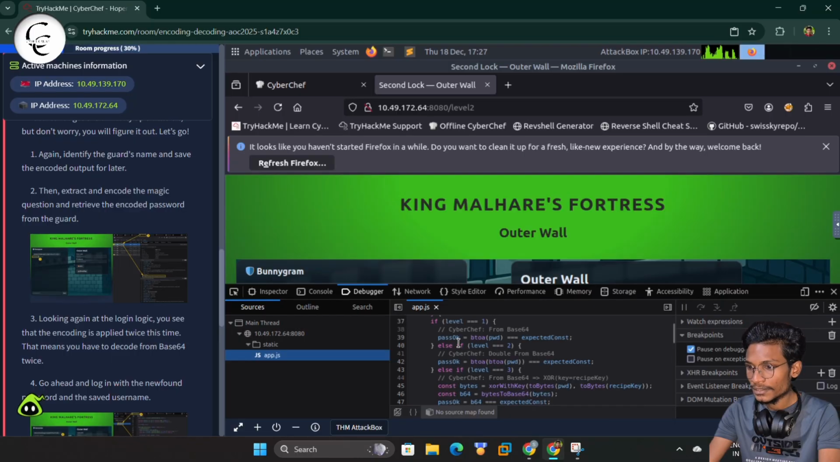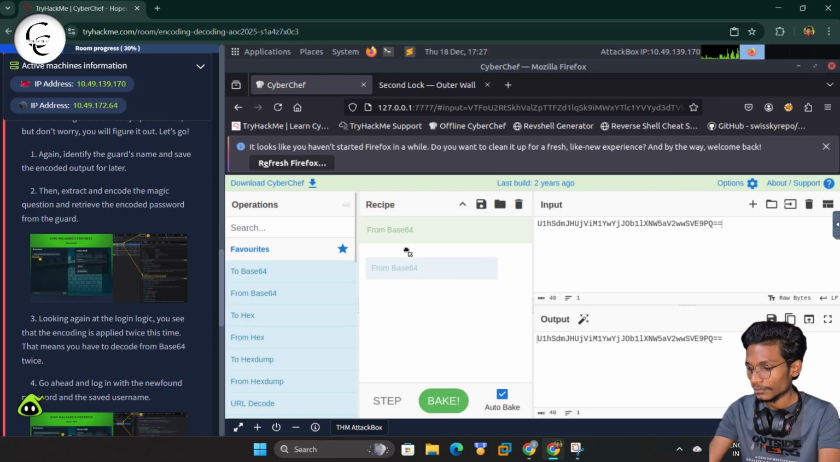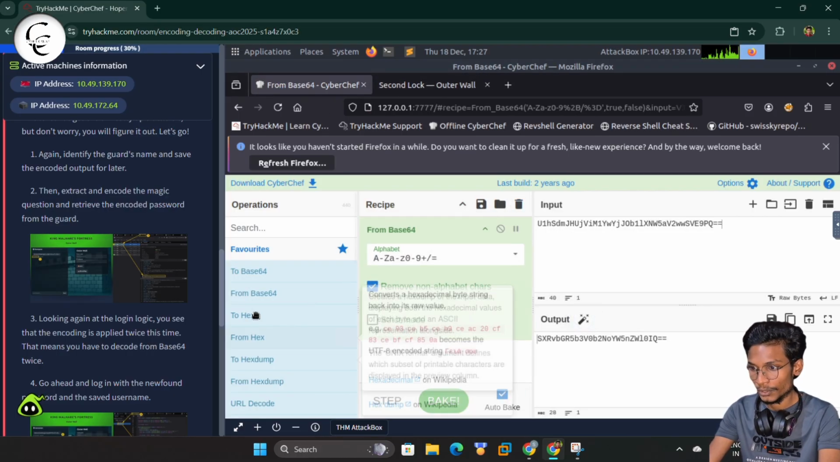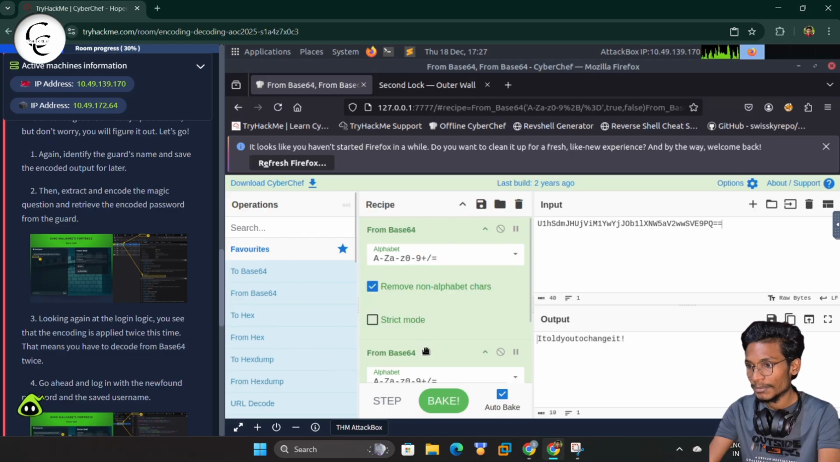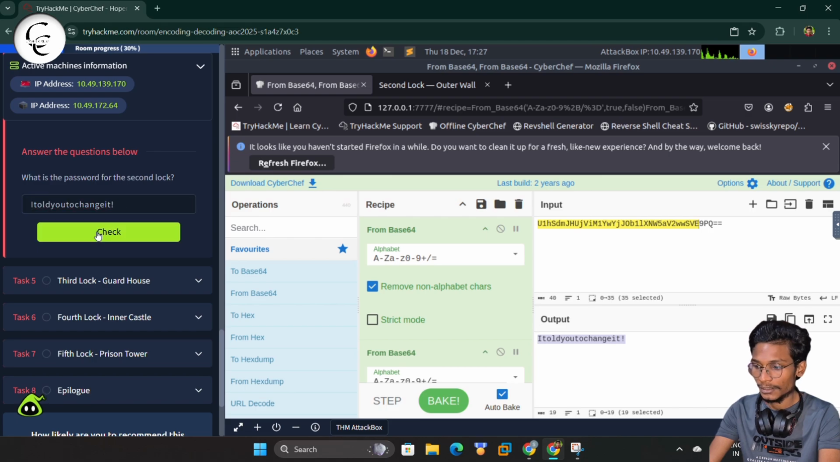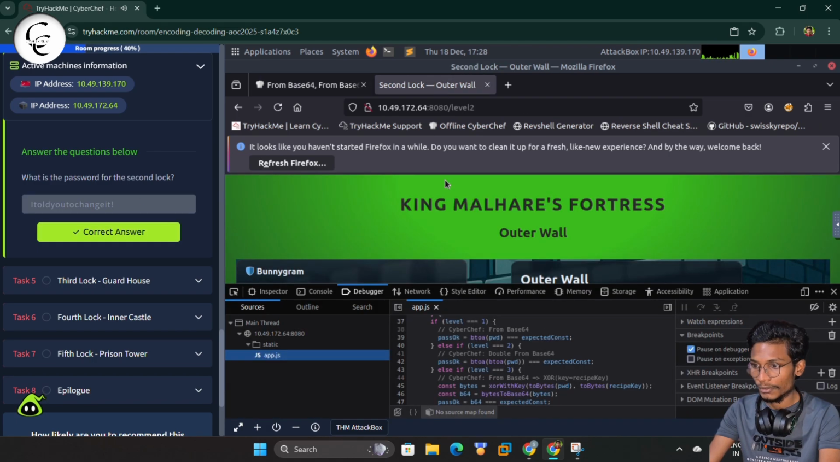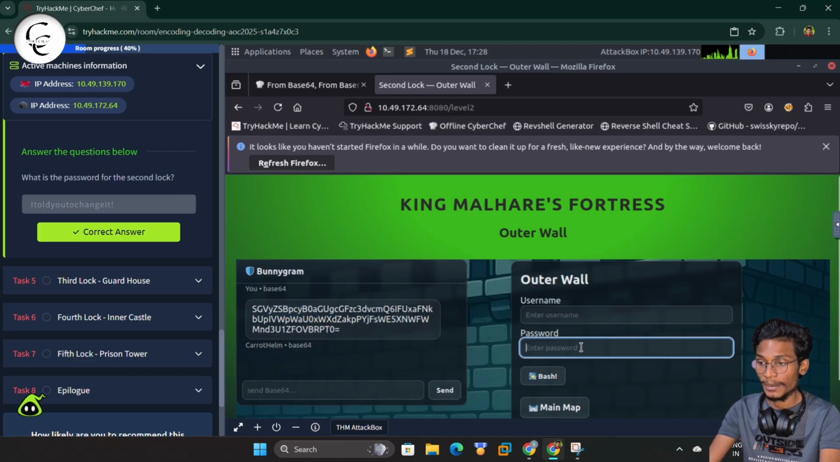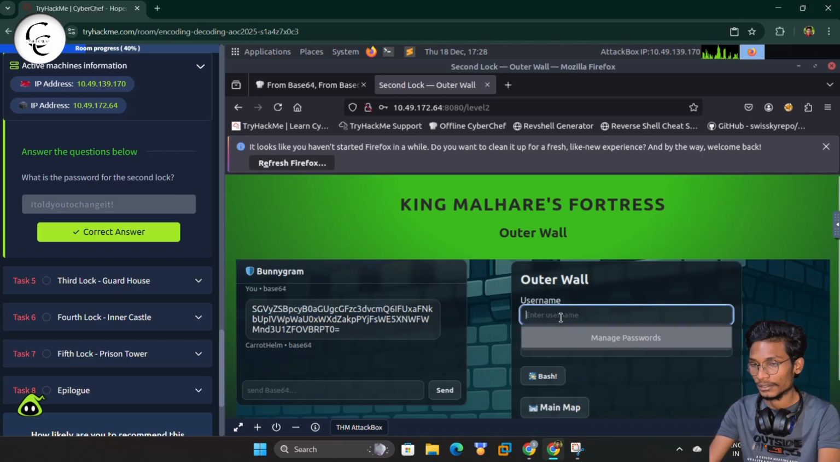Guys, here you can see the login logic is double from base 64, like we have to use base 64 two times. So I will use base 64 two times, and here we simply got the password. We can copy this password, paste it here and give a check. So guys, this is correct. Now we will put the password in the password field, decode the username and unlock the second gate.